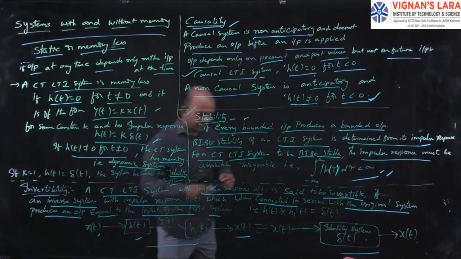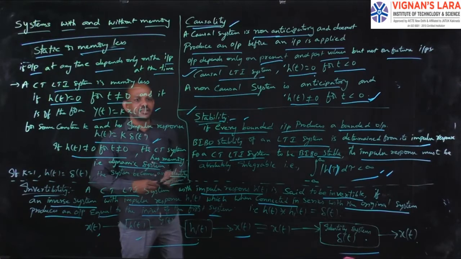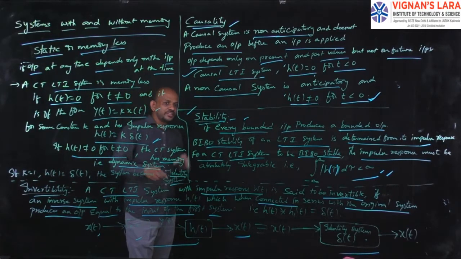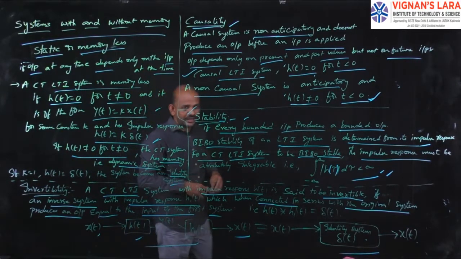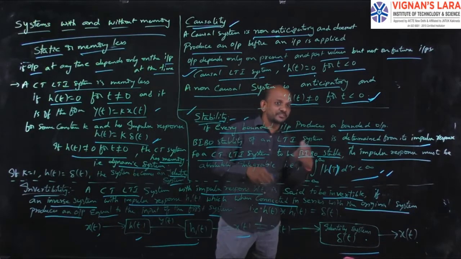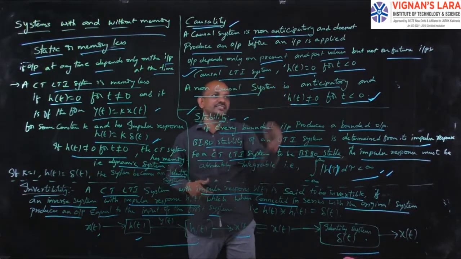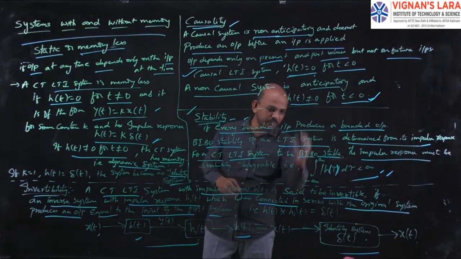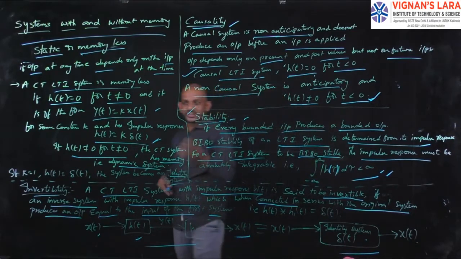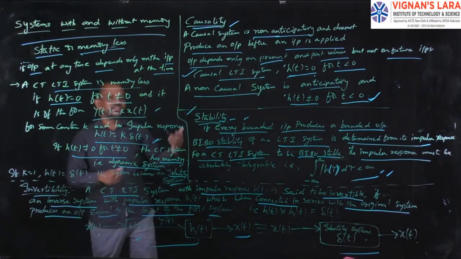So I hope these four things are clearly understandable to you. Here everything I explained is with respect to LTI systems and with respect to impulse response. The main concept here is around this impulse response h of t. All the concepts are linked with the impulse response.